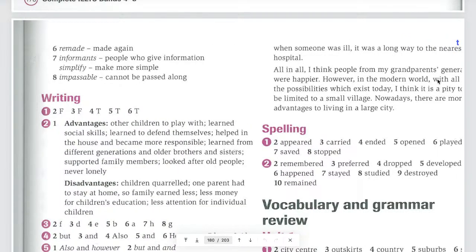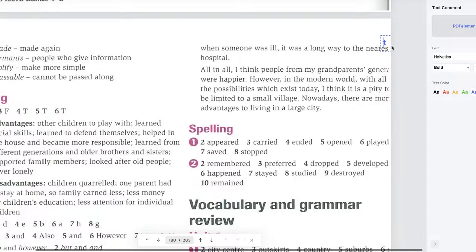Long way to the hospital. Yeah, that means health. They are talking about health care. Okay, it's not very good, right? If someone was ill, it was a long way to the nearest hospital. So the hospital normally is very far away, or they don't have it. Again, it's the same as education. They cannot access good education, a good hospital. Got it? So that is also another disadvantage.